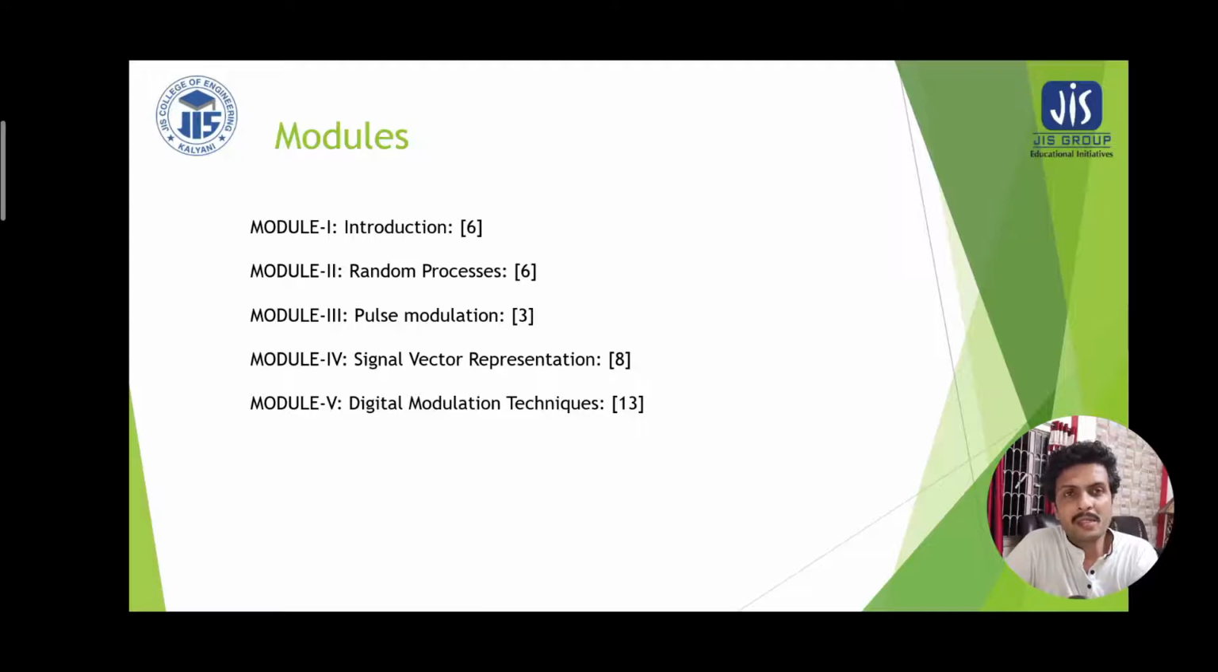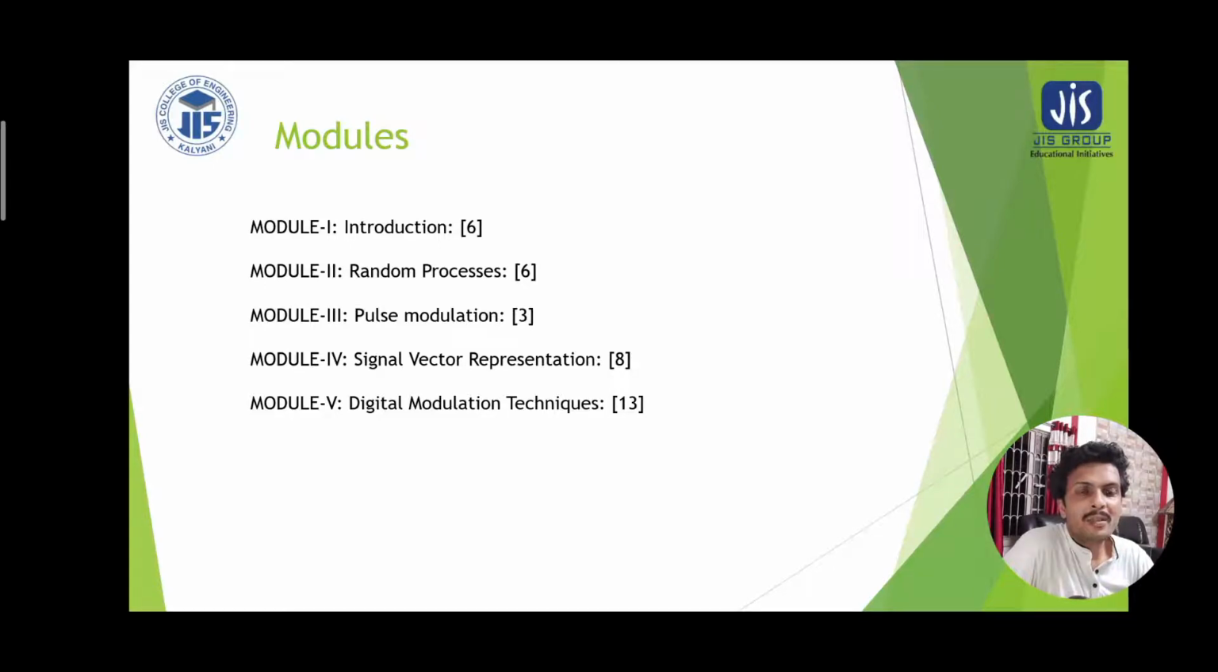Random processes deal with certain mathematical examples as well as principles, in which the statistical characterization of the signal will be analyzed. And module 3 deals with pulse modulation. Pulse modulation is basically an analog communication technique, and it is also the bridge between analog and digital communication techniques, because pulse modulation produces pulses corresponding to the instantaneous magnitude of the analog signal. Several categories of pulse modulation are also to be discussed in this module.